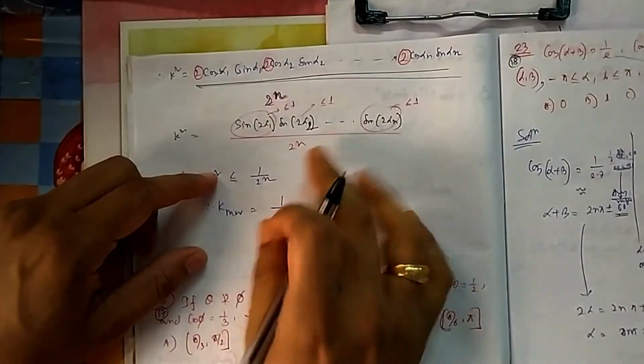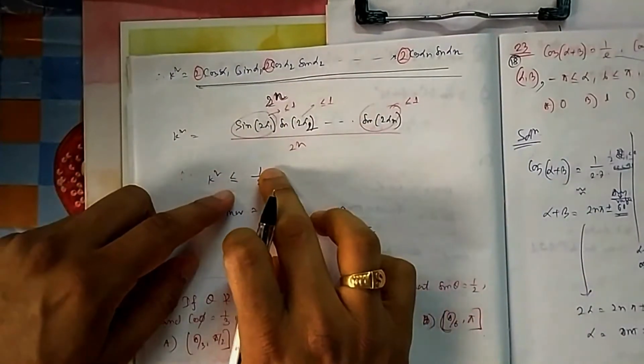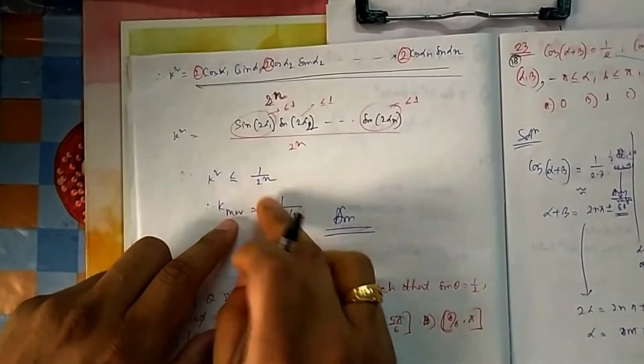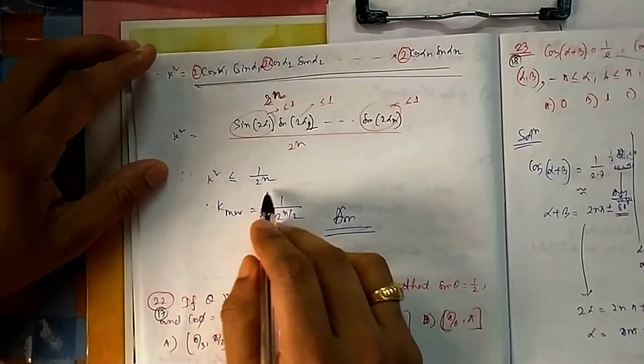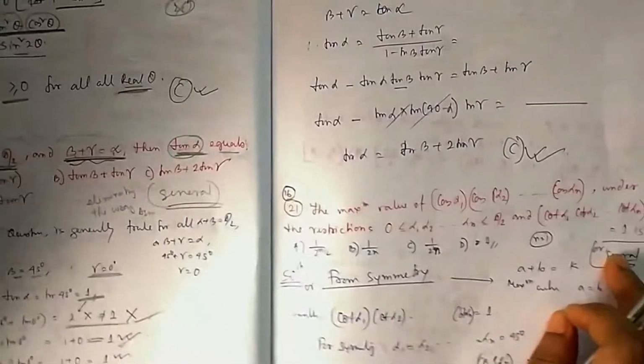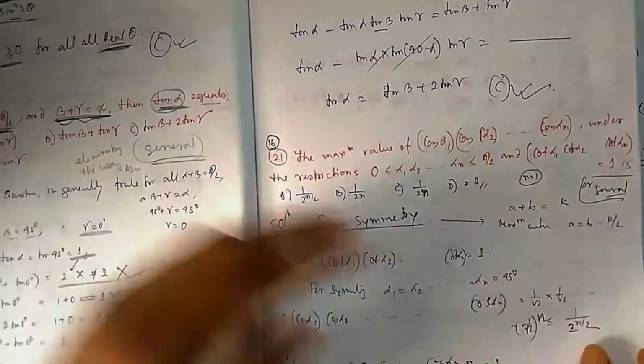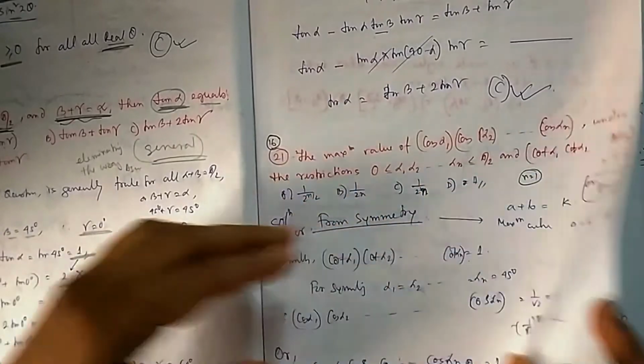Okay, now if I take this condition, then everything is satisfied. So therefore the maximum value will be 1 divided by 2 to the power n. This is the maximum value. K square should be less than that, that is the maximum value. So k should be equal to under root of this. But you can try with the general approach. That was a very interesting and very smart way to handle this one. The extra smart boy will go to that general approach.